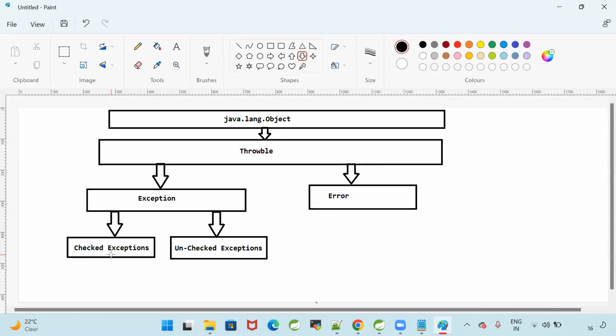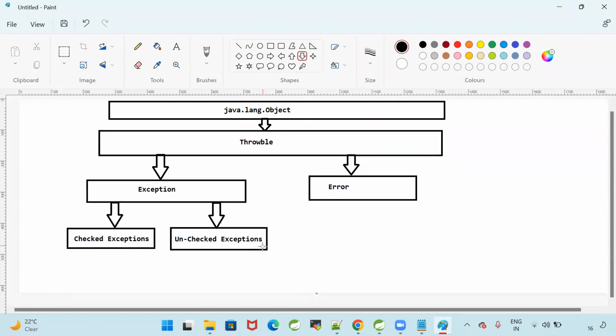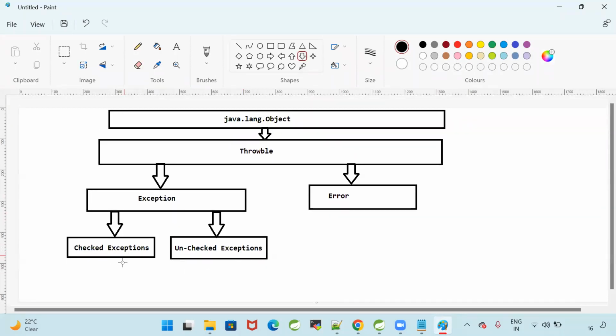Here, checked exception, unchecked exception. Checked exception means it will be identified by the compiler, and will occur in the runtime. Unchecked exception means it will occur in the runtime. Can you tell me an example for checked exception? IOException, FileNotFoundException, ClassNotFoundException, SQLException. Those are called checked exceptions. That means the compiler will identify them.